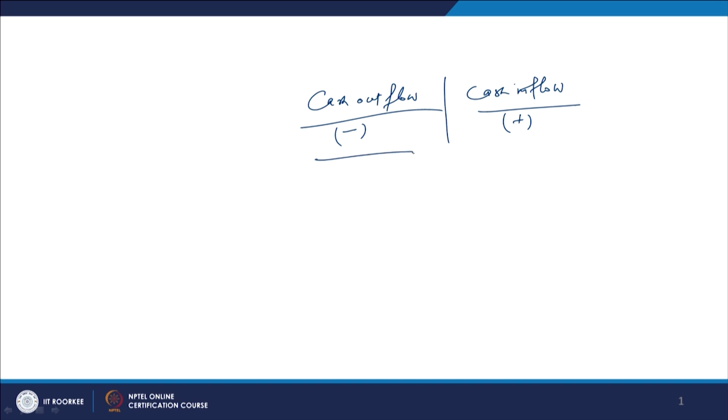In that process, two kinds of cash flows were there. One was the cash outflow and the second one was the cash inflow. These two cash flows are available with us; this we were showing in minus terms and this in plus sign. The purpose in capital budgeting was to compare that the present value of the cash outflow has to be equal to the present value of the cash inflows.